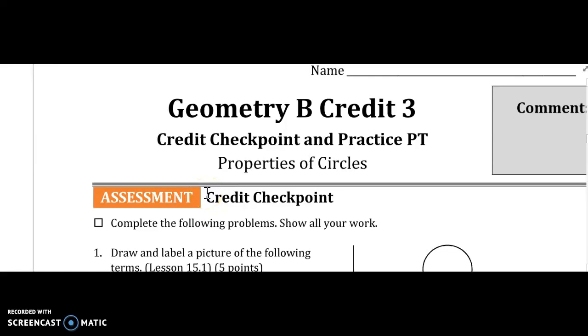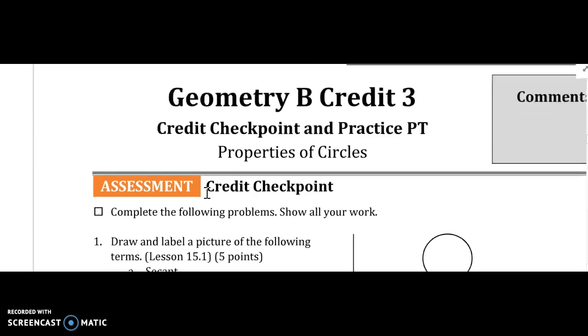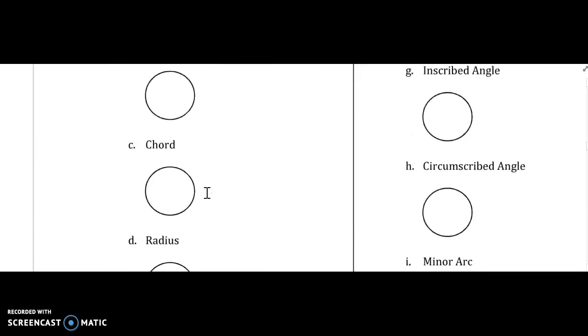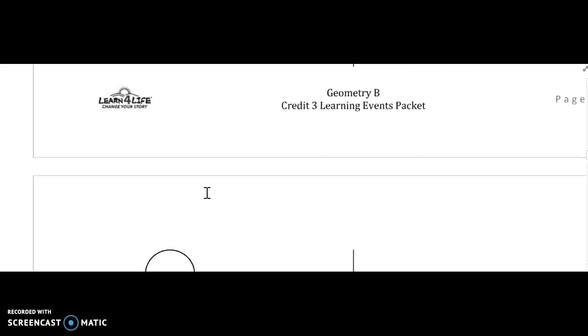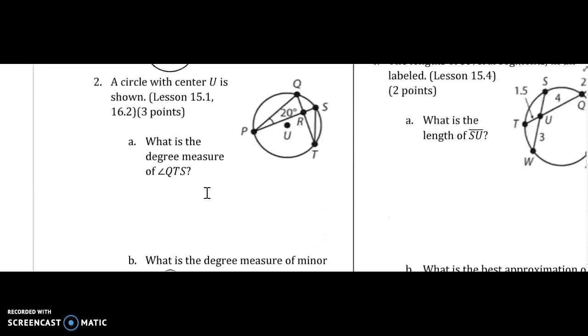All right, let's review the credit check point. I'm going to skip number 1 because we already went through it in class, and you have all of the information necessary to answer those questions. You don't really have to think too much about them. But here, number 2, a circle with center U is shown.